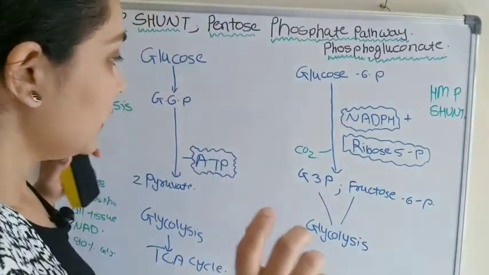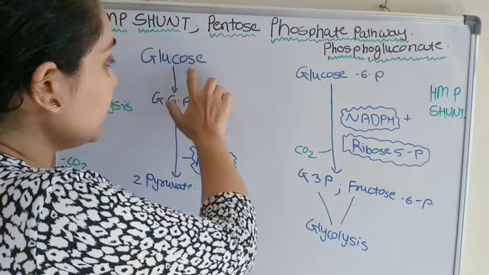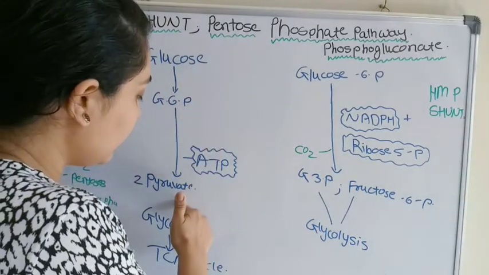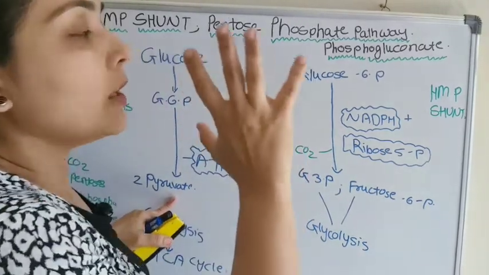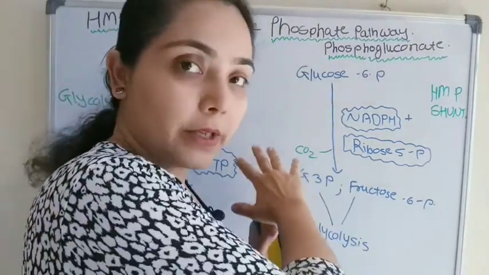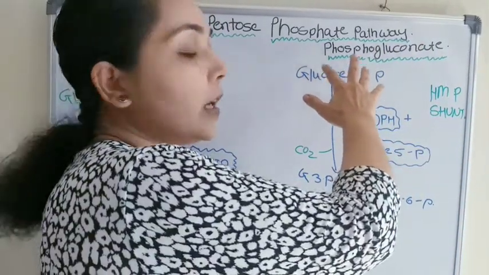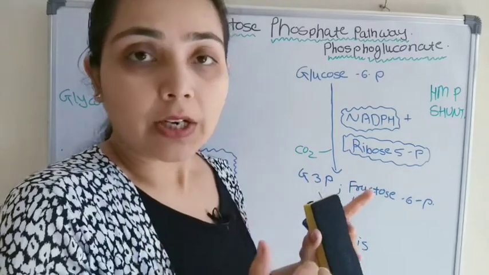Okay, so let's see why it is known as a shunt. What will happen here in glycolysis? Glucose will first convert to glucose 6 phosphate, and here we will get the 2 pyruvate. Some of the glucose 6 phosphate from here, or from glycogen breakdown, will go into the HMP pathway, the HMP shunt.